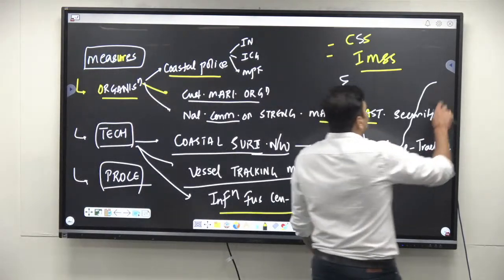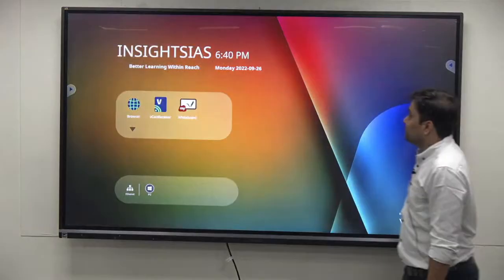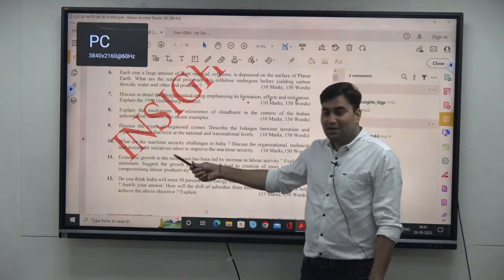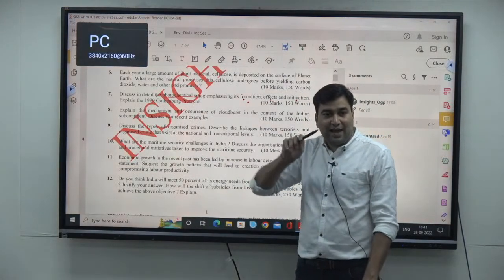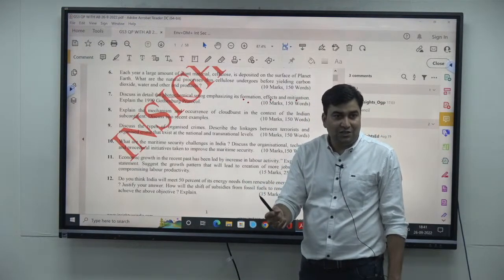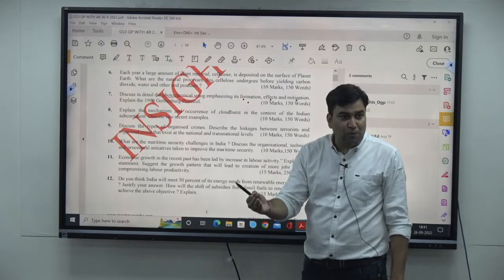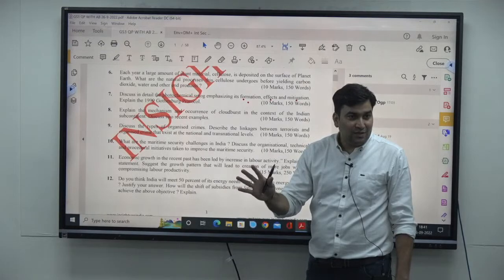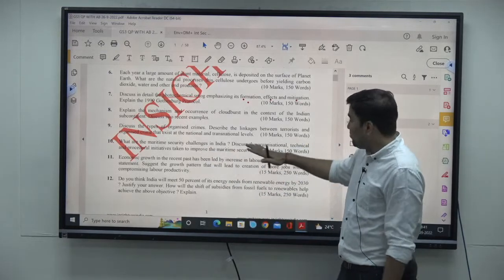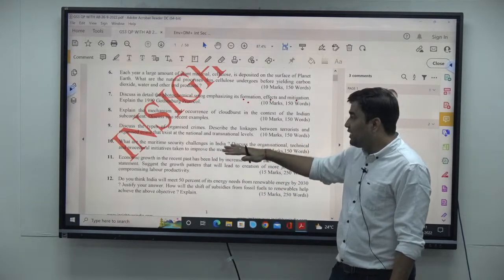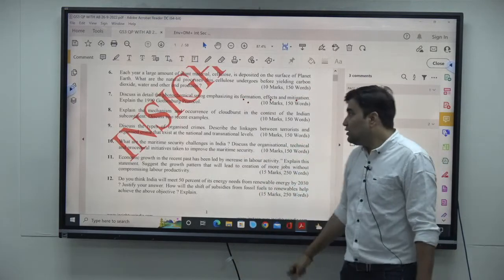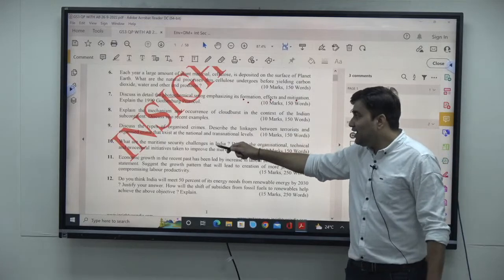So this is question number 10. समझ में आया? Easy है, direct है. Maritime security challenges, a diagram, infiltration, disputed boundaries, diverse topography, real time information चाहिए, piracy, terrorism, right? These are the challenges. उसके बाद discuss the organization, technical and procedural initiatives. Initiatives में हमने सब कुछ देख लिया अभी, right? So this is question number 9 and 10 done.